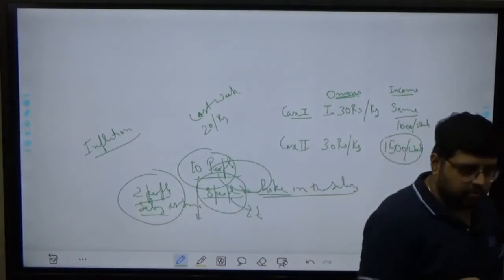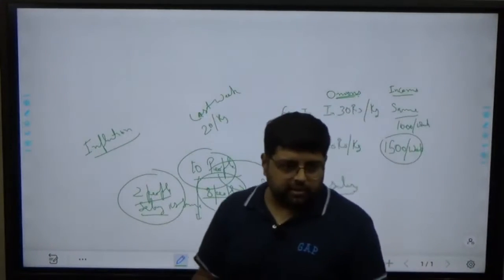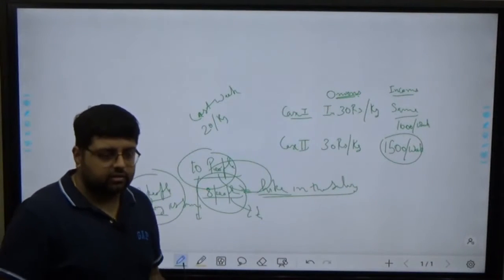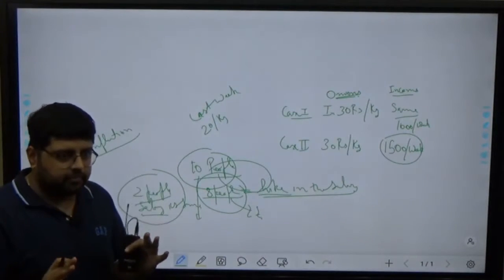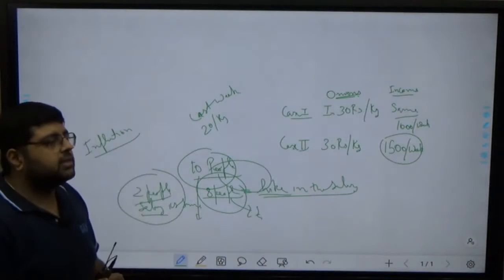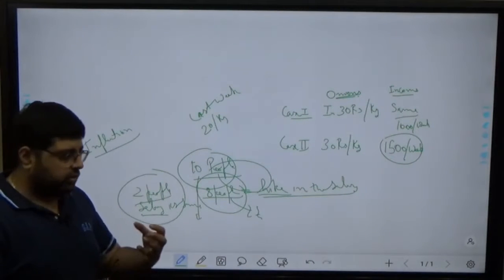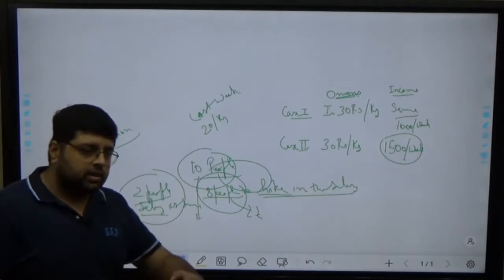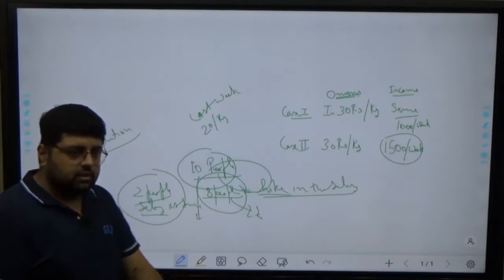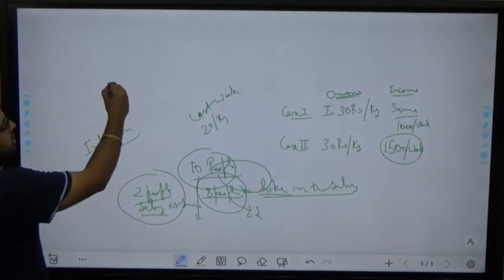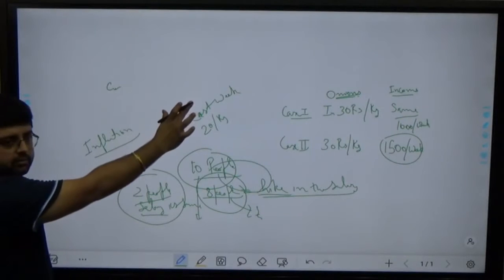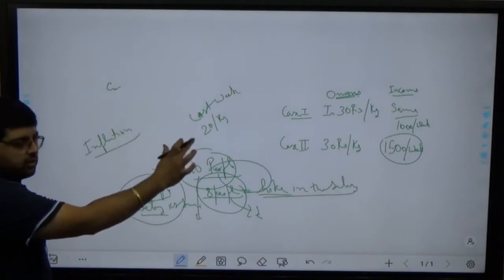Getting? Okay, in detail we'll see there. But is it clear what inflation is? Is it clear in your mind? Okay, because these are the basics. If you will not understand, you will not have a grip over the other subtopics. Okay, because in economy each and every topic is connected.